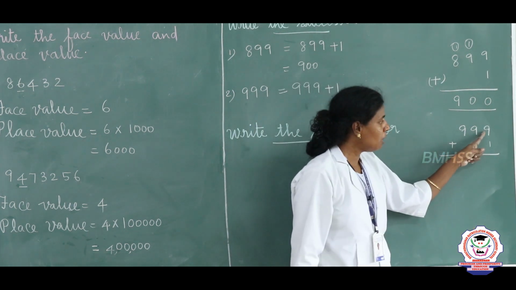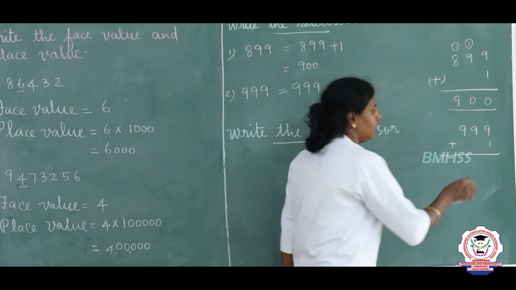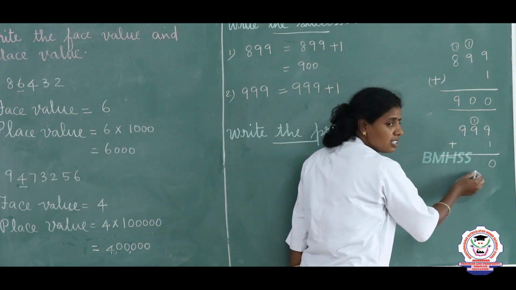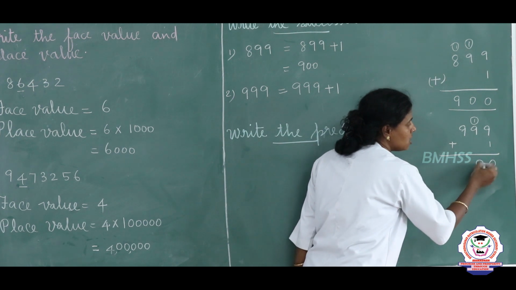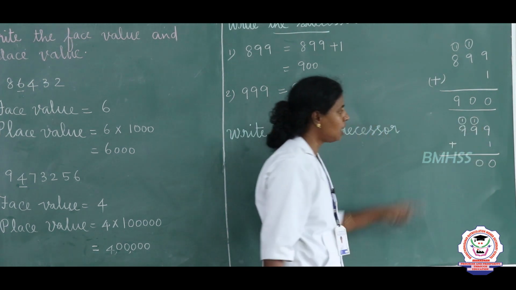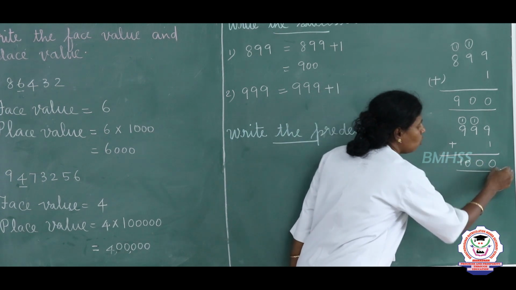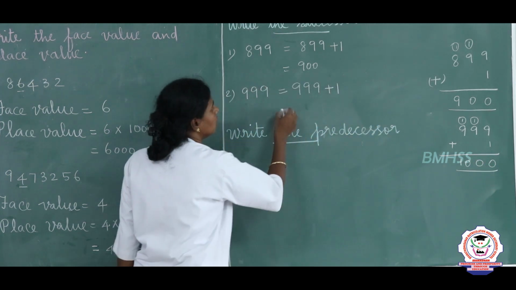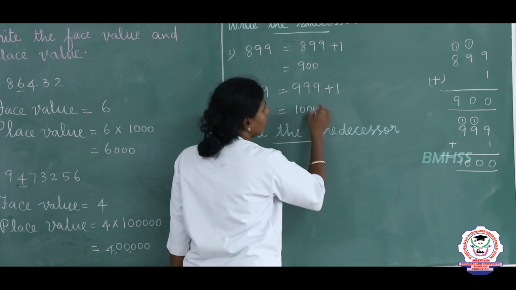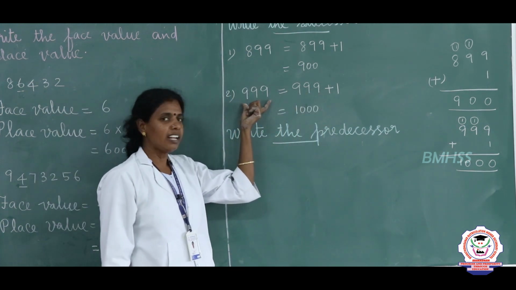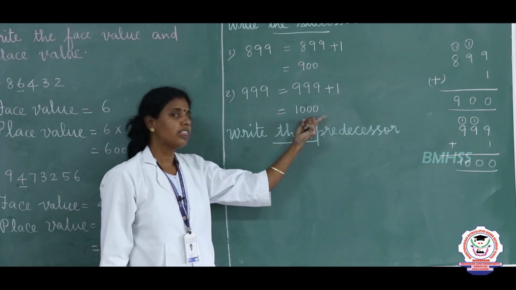Yes, Vignesh, tell me 9 plus 1. 10. 0, carry on 1. Again 9 plus 1 is 10. Dinesh, 0, again carry 1. Dinesh, tell me what is 9 plus 1? 10. So what is the answer here? 1000. So the answer is 1000. Is it clear? So the successor of 999 is 1000.